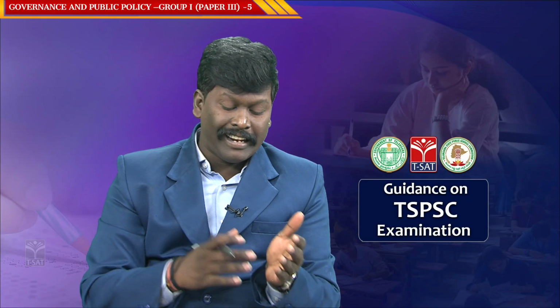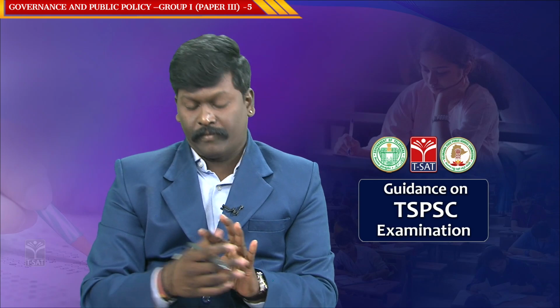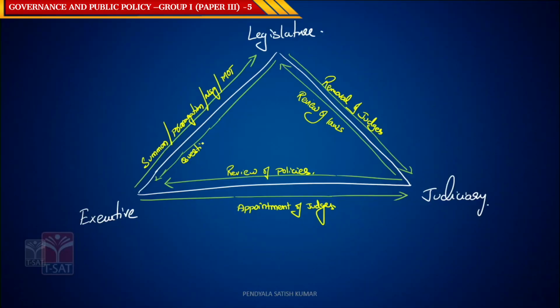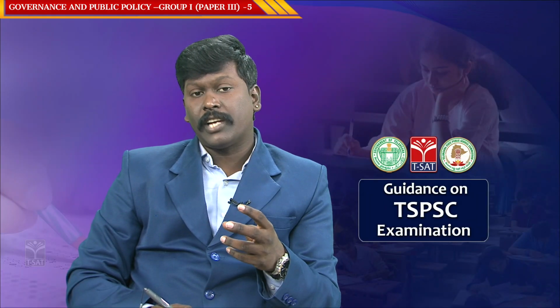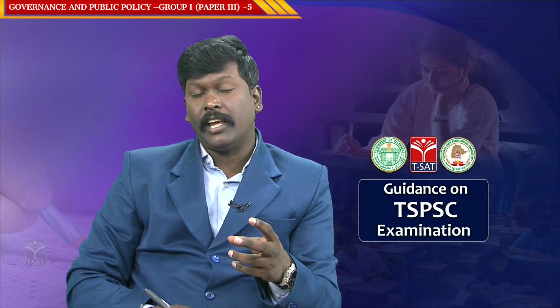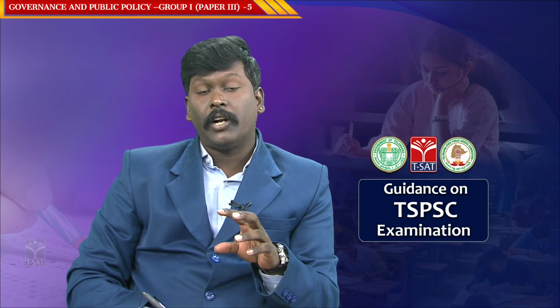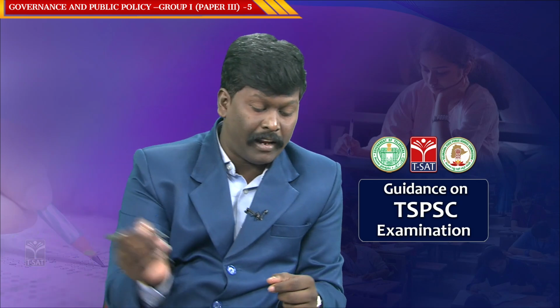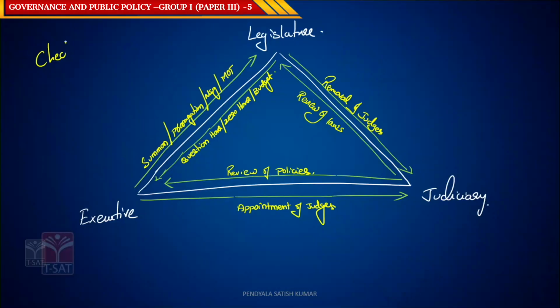Then how does the legislature check the executive? Question hour, zero hour, budget. So in that way, every branch of the state checks the authority of other branches and ensures that they don't misuse their power and authority. This is called checks and balances.